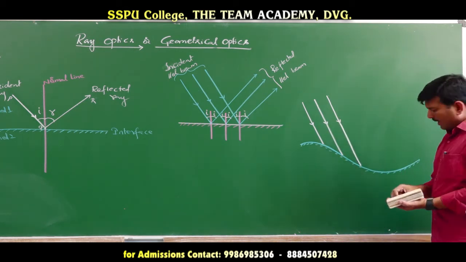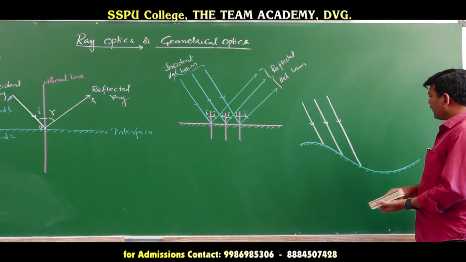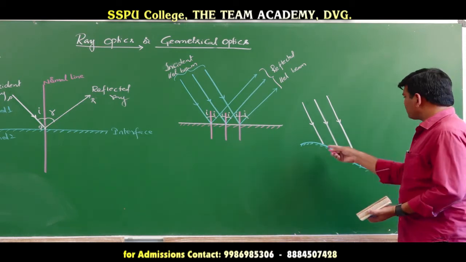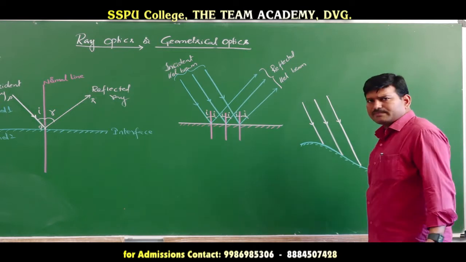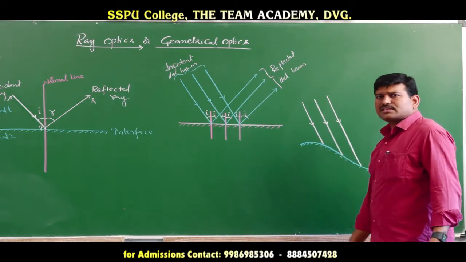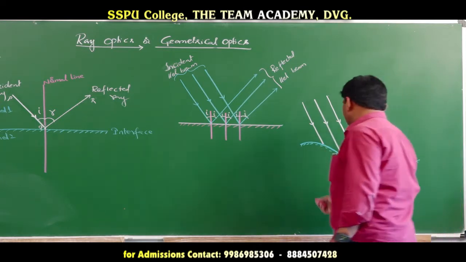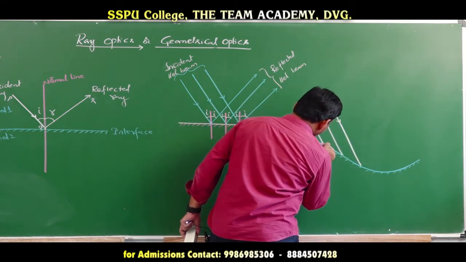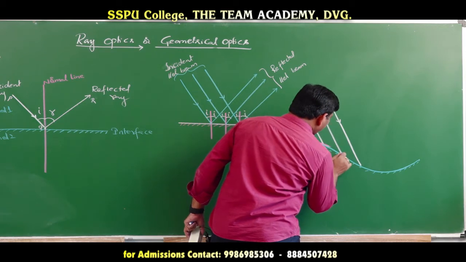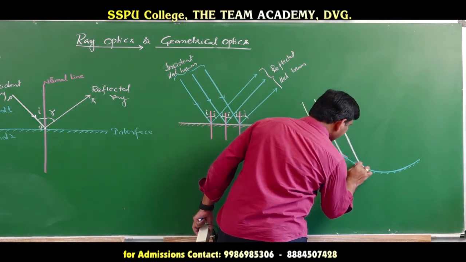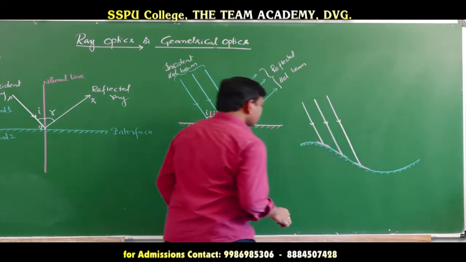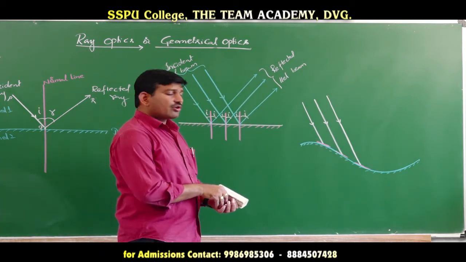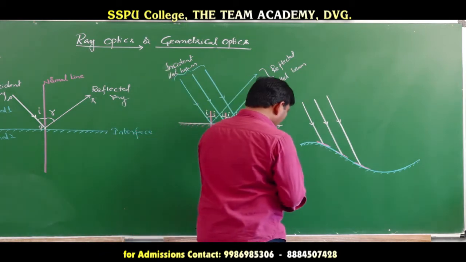Now, a parallel beam is incident, but how do we draw the interface at the point of incidence? If you want to get the interface, we just need to draw the tangent at that point. So at this point the tangent will indicate the interface, and this is the tangent here and this is the tangent here. Now, for the tangent, draw the normal line.